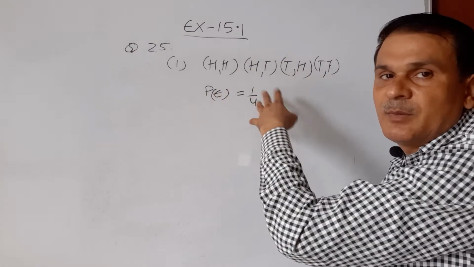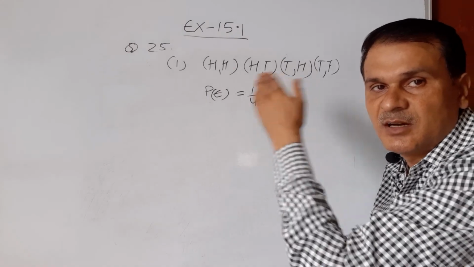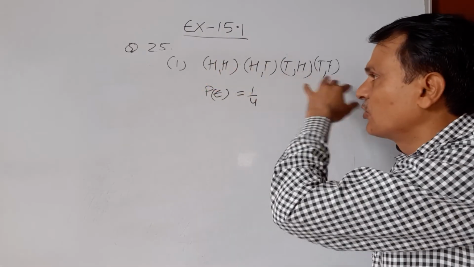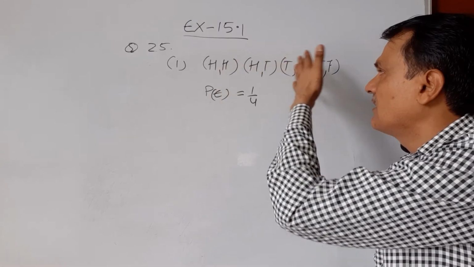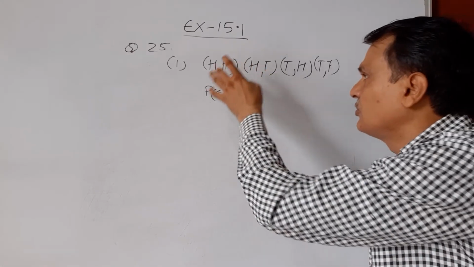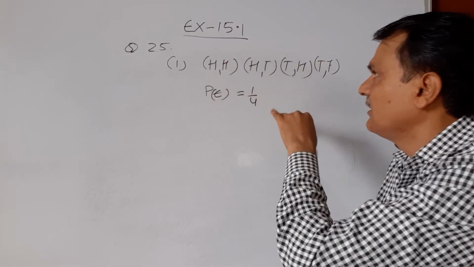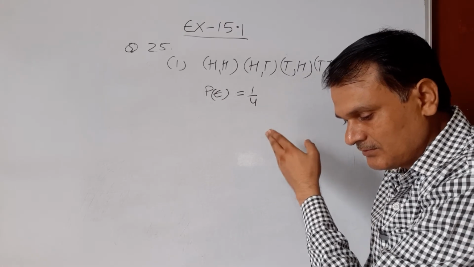So the probability of any of that event is 1 by 4, not 1 by 3. यहाँ पर total outcome 4 होंगे when a coin is tossed 2 times: head head, head tail or tail head, tail tail, we get the total possible outcomes.